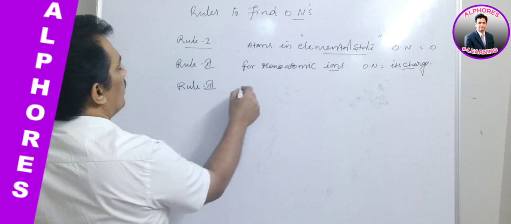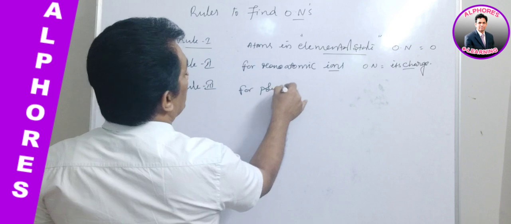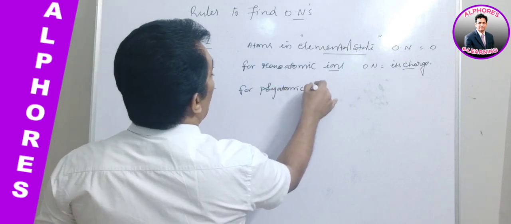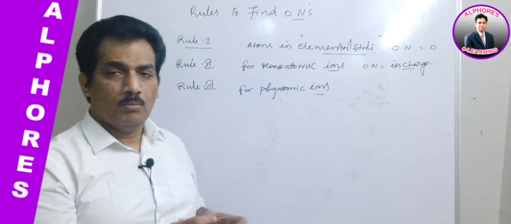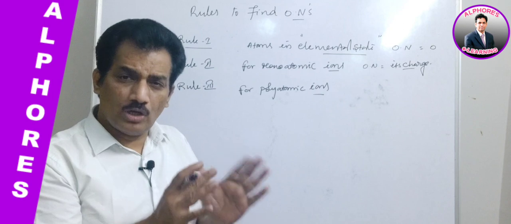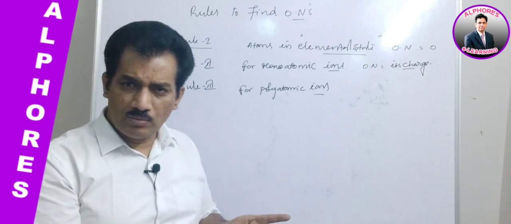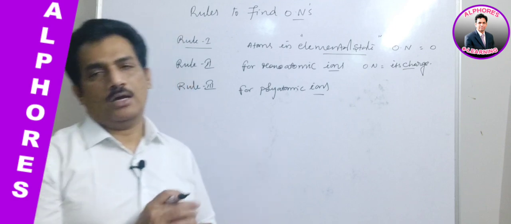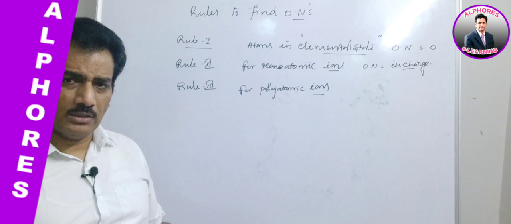And now rule number 3. In this case, for polyatomic ions. Poly means many. Many atoms are present in that ion. Just remember, ion is nothing but the charged species. In that charged species, if only one atom is present, it is a monoatomic ion. If more than one atom is present, then it is known as a polyatomic ion. Clear?